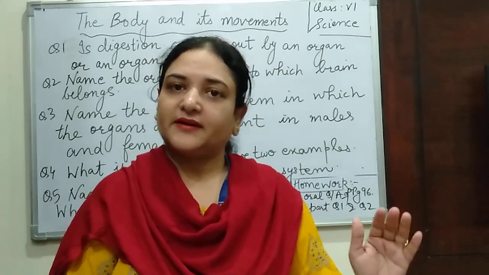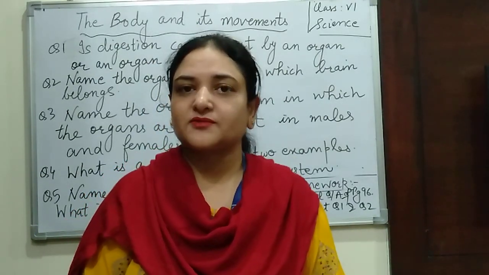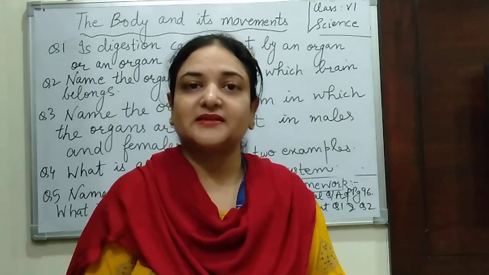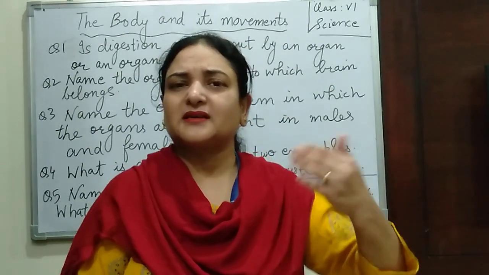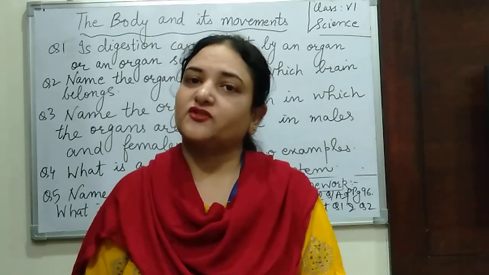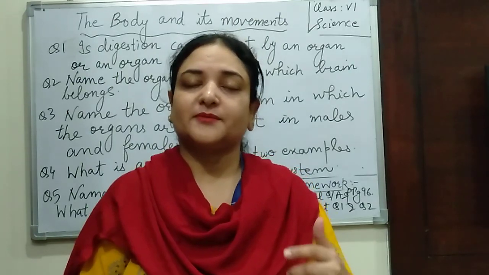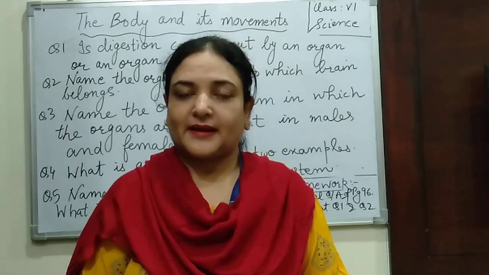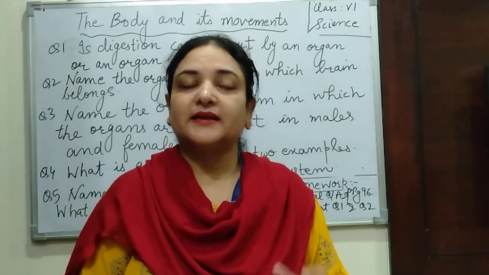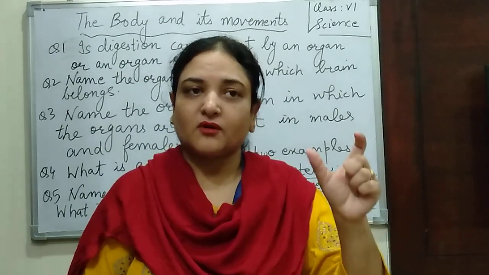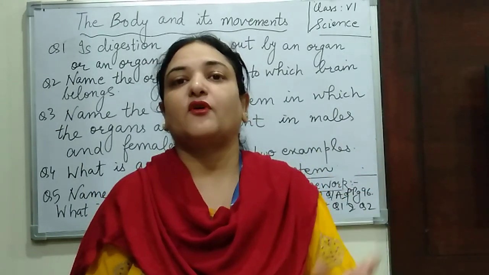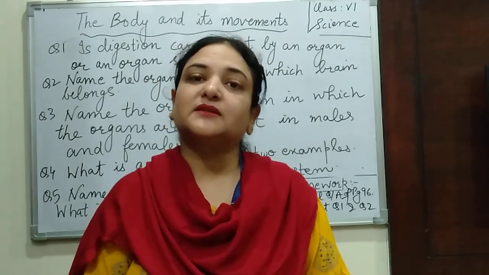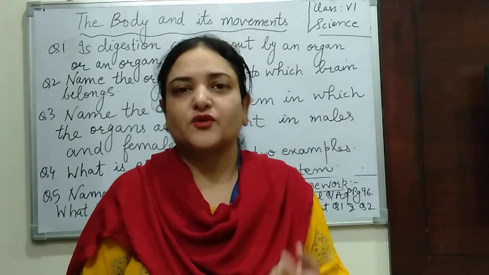Now we have different systems. We learnt about the different systems also, like the digestive system, the nervous system, excretory system, reproductive system. बड़े सारे systems होते हैं और हर एक का अपना अपना function होता है. अगर एक भी system doesn't work properly, I think the whole body is affected by it, right? So the main thing is the different systems: an organ system consists of a number of organs which are connected together, right? That's why we call the cell the building block of life, क्योंकि life ही एक single cell